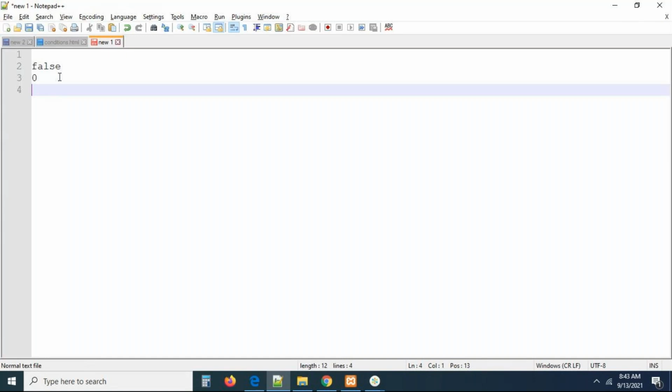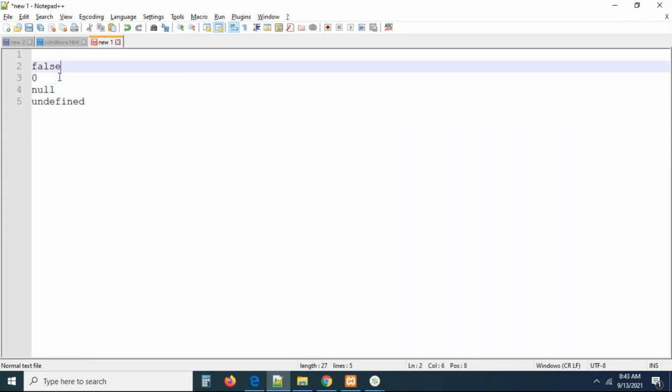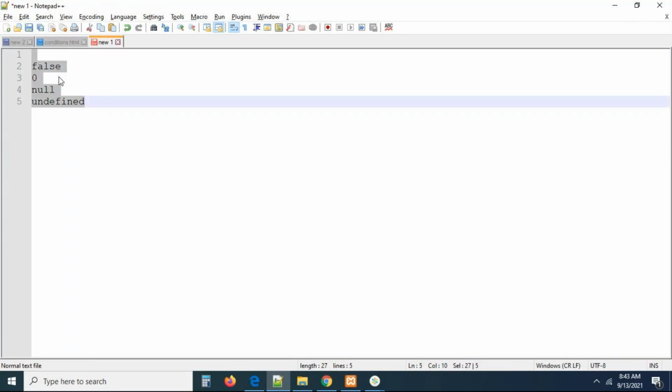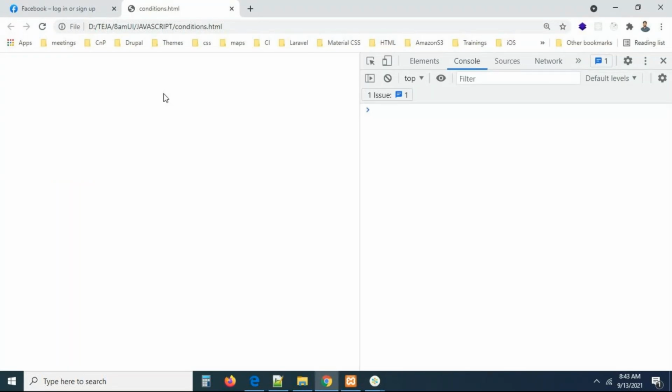And we have some more situations, guys. If it is a null and if it is an undefined also, we cannot get the output. Only on these 4 situations you cannot get the output. Remaining all the situations you will get the output, guys. Let me show you. I'm passing manually null here. Will you get the output here? No, I'm not getting the output here.